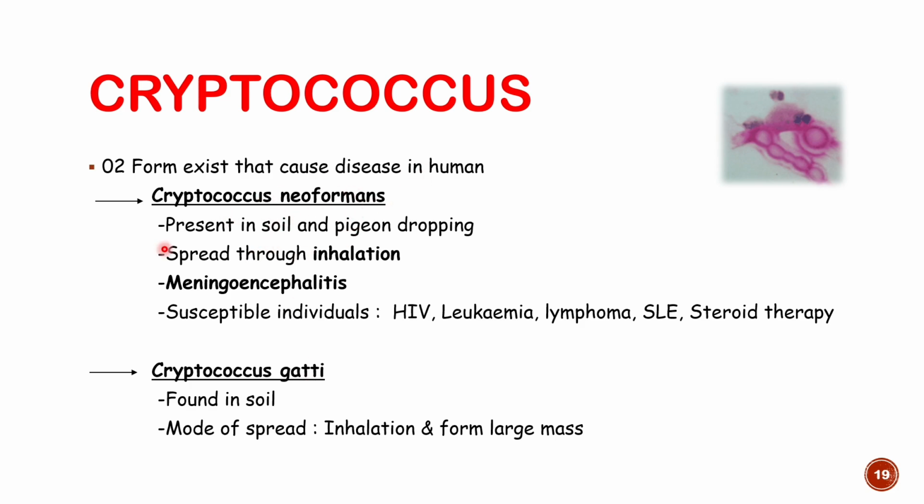Cryptococcus neoformans is present in soil and pigeon droppings, right? They will spread through inhalation. So from one person to another person, they will spread through the respiratory tract by aerosol transmission. And particularly in HIV, leukemia patients, or those who are taking steroids, they can lead to opportunistic infection, and particularly they will lead to infection of the meninges, that is known as meningitis.